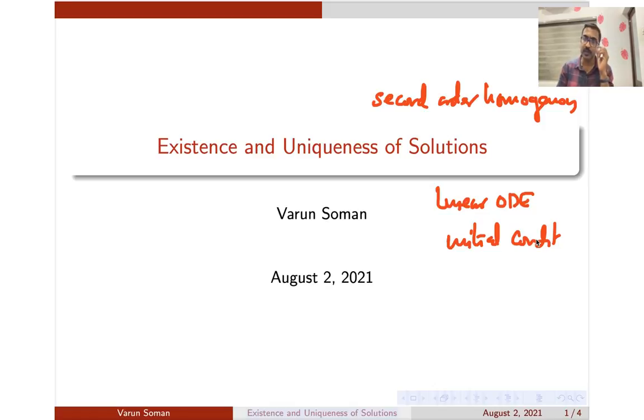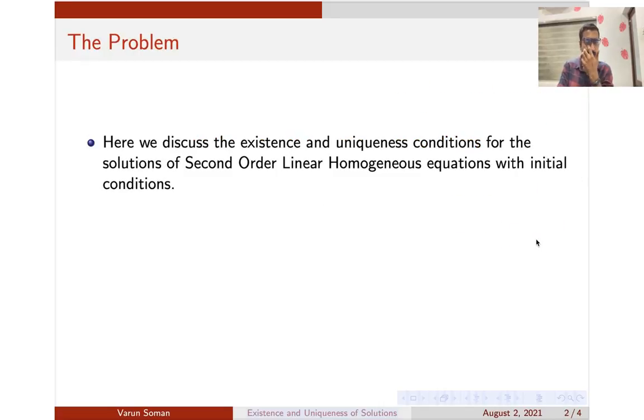So when you have a differential equation or initial value problem, two imperatives should come to your mind. One is whether a solution exists, and the second is whether the solution which exists is unique. Now we are going to devise a condition which states whether an initial value problem of second order has a unique solution. For your examination, they will only ask you to state the condition. You don't need to study the derivation, and problems are also not required. You just have to understand the condition.